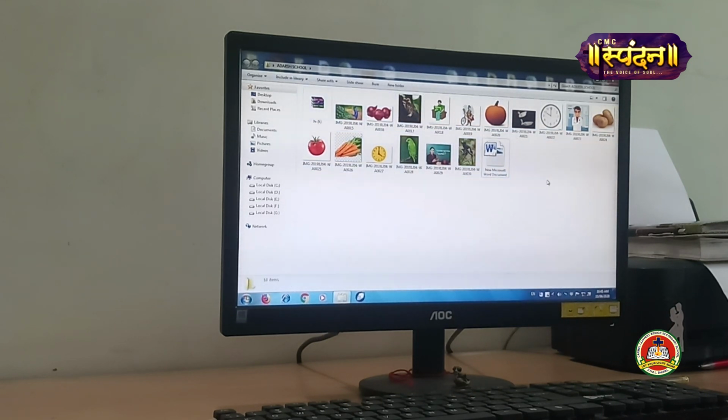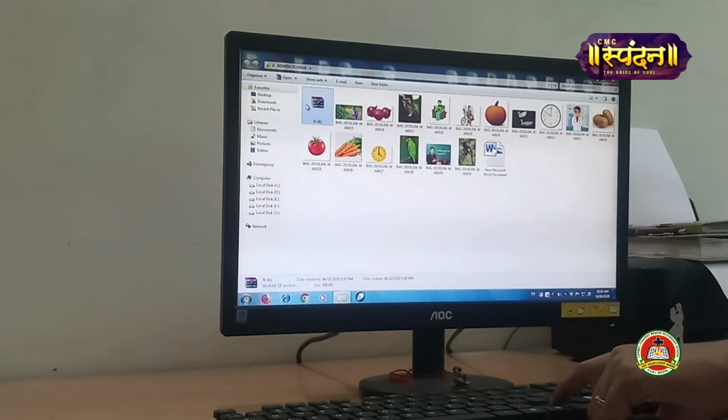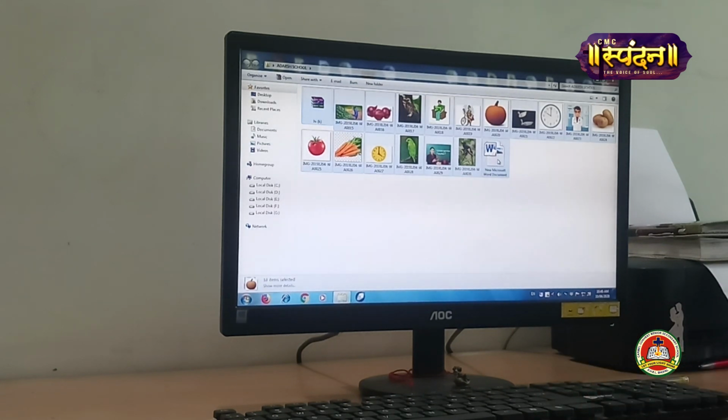Now once more I'll show you. Click on the first file, hold down the Shift key from the keyboard and with the help of the mouse, click on the last file. As soon as you click on the last file, all the adjacent files are selected.